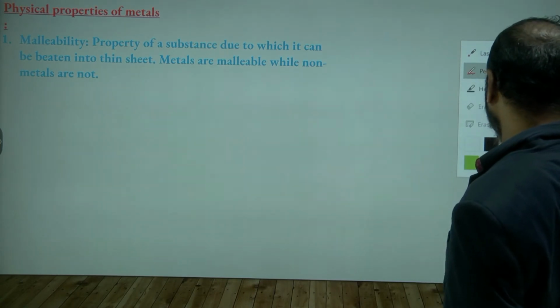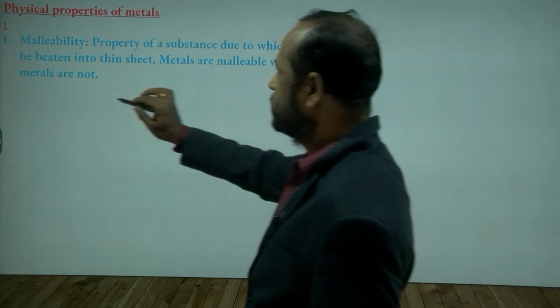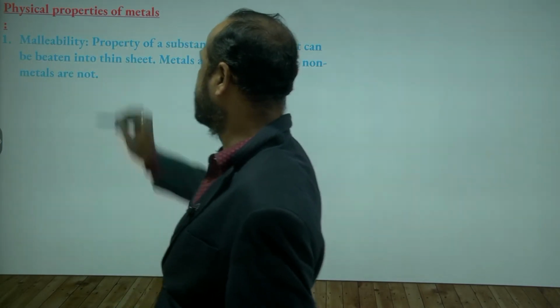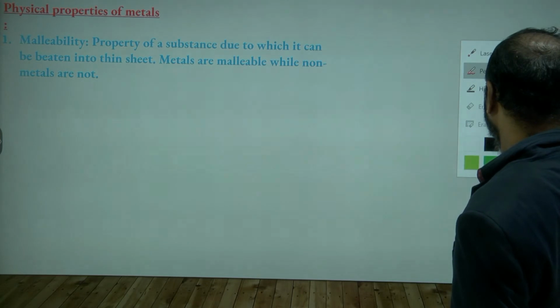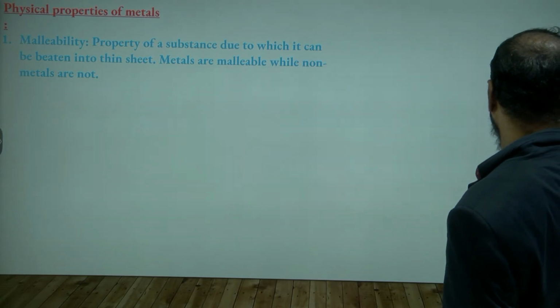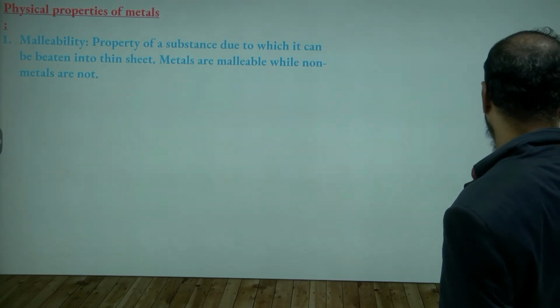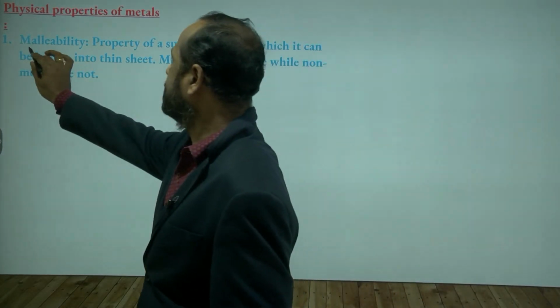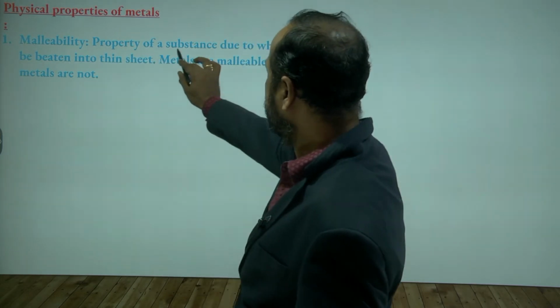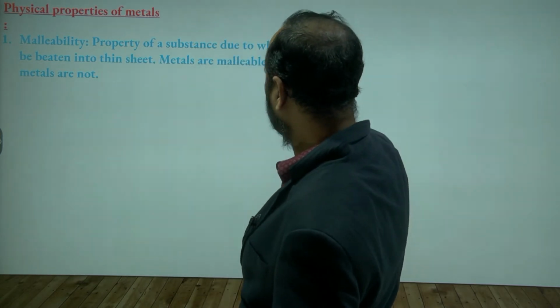They can be made into what? Thin sheets. So this is called malleability. Malleability means the property of a substance due to which it can be beaten into thin sheets.